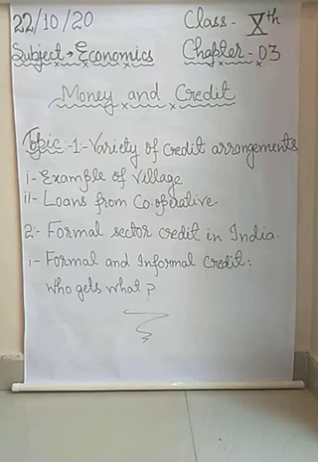According to the graph, 85% of poor households take loans from the informal sector and only 15% take loans from the banks.